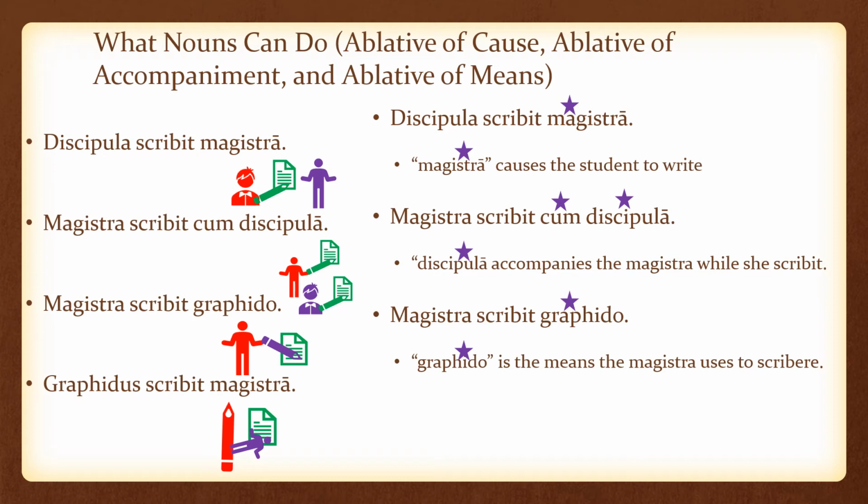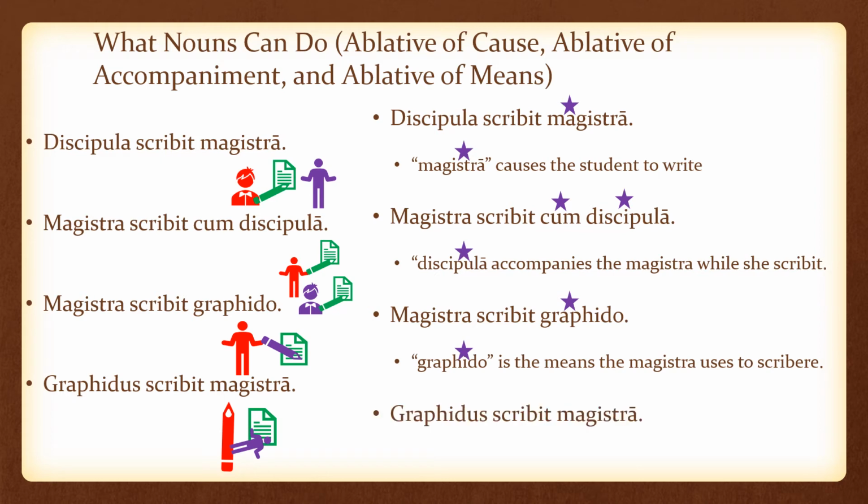So both of those two middle examples, the teacher writes with a student and the teacher writes with a pencil, we use the same phrase in English. Both of them use with in English, but they look different. In Latin, we have two different expressions for when we're doing something in accompaniment to accompany another person versus when we're using a tool to accomplish a task. In Latin, when you're accompanying a person, you use the word cum. In Latin, when you're using a tool to accomplish a task, you're not using the word cum, just an ablative.